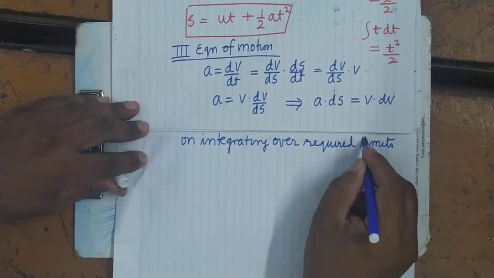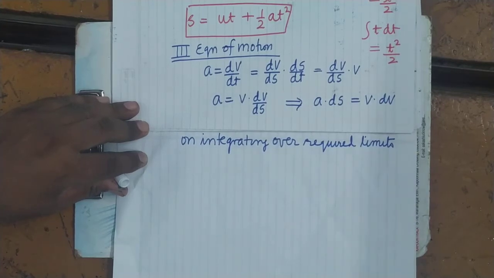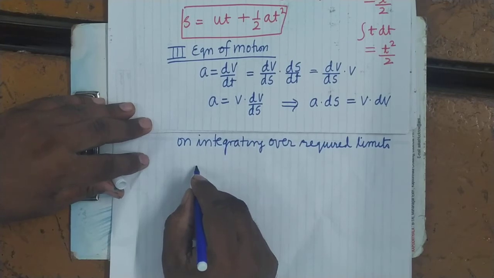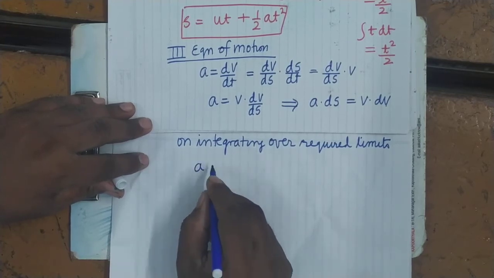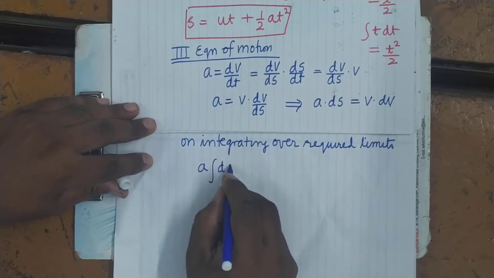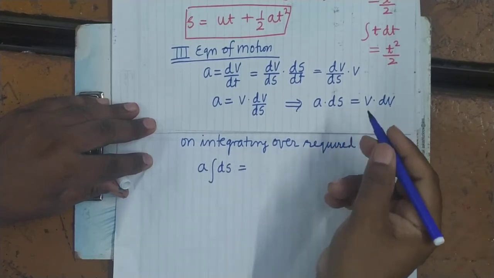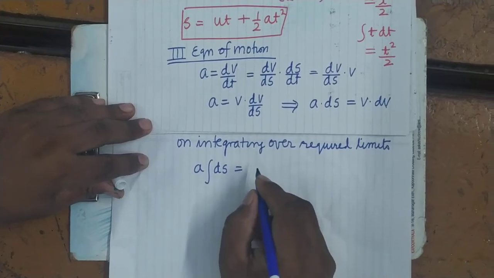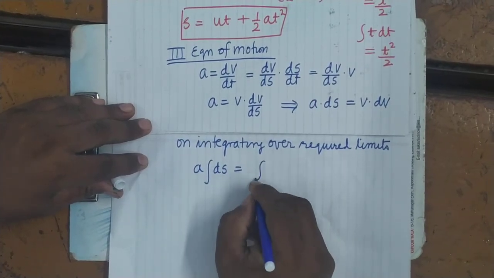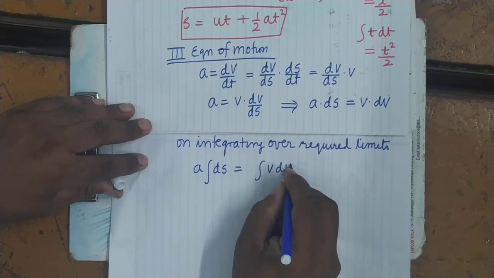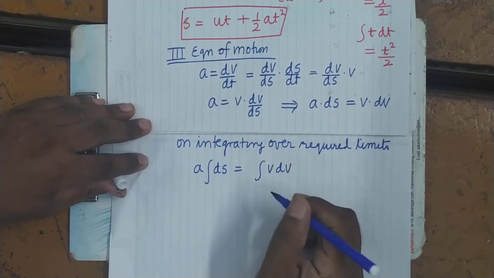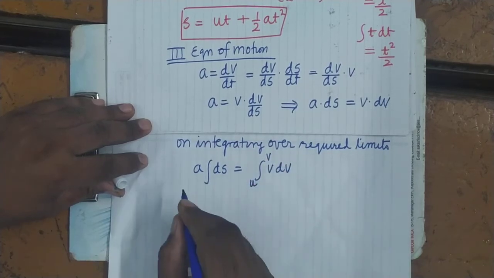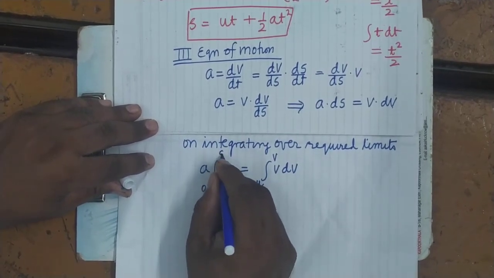So see here, you will integrate with respect to displacement here and with respect to velocity here. So it is integral ds, and v, the final velocity, which is not constant, that may vary, at different timings it will be different. So integral v dv, while the initial velocity is constant. Now what are the limits? For velocity from u to v, and here from 0 to s.